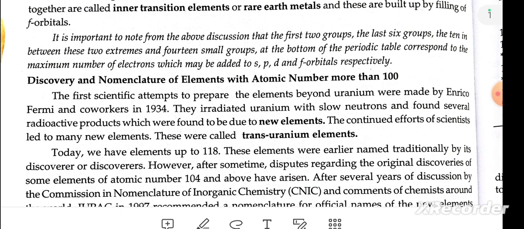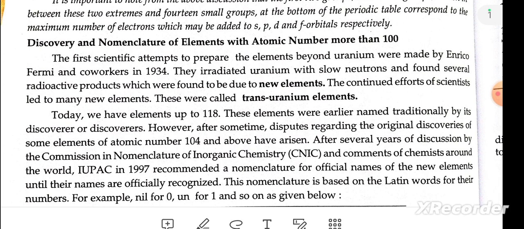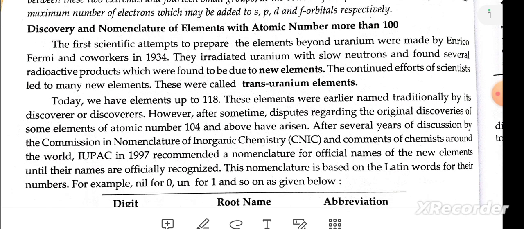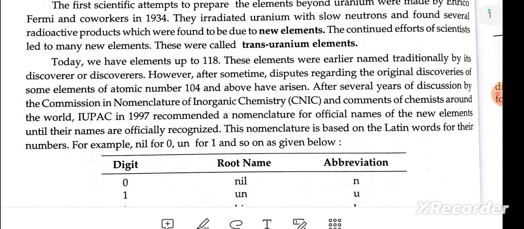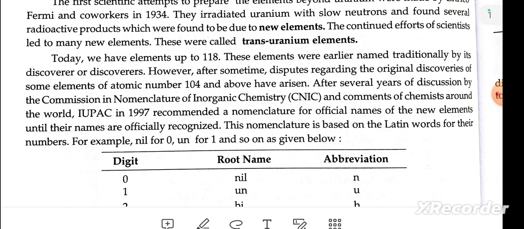The first scientific attempt to prepare an element beyond uranium was made by Enrico Fermi and co-workers in 1934. They irradiated uranium with slow neutrons and found several radioactive products which were found to be due to new elements. This constitutes the effort of the scientists leading to new elements, and these are called transuranium elements. Today we have elements up to 118, and these elements were earlier named by their discoverers.